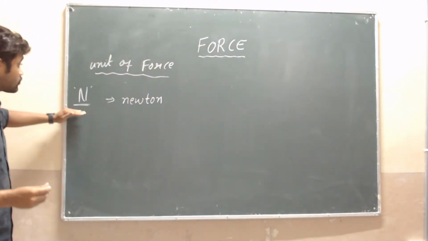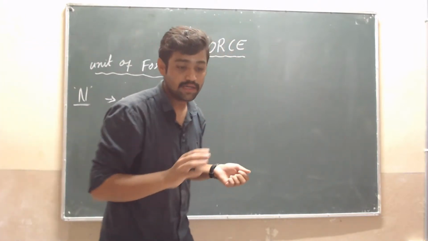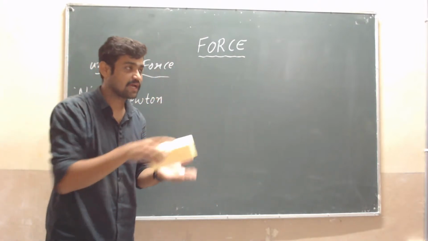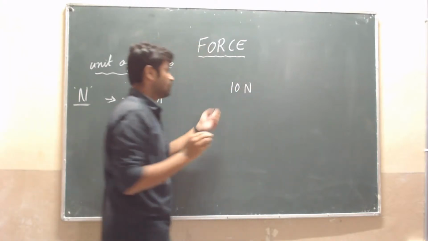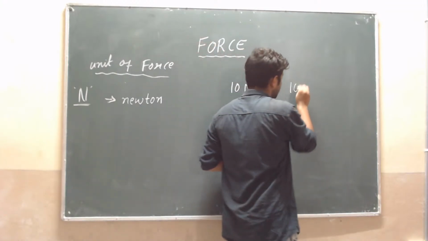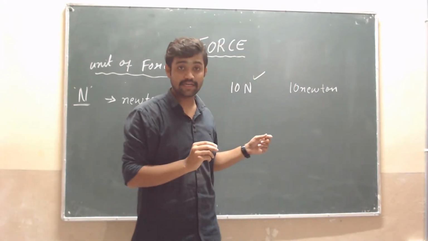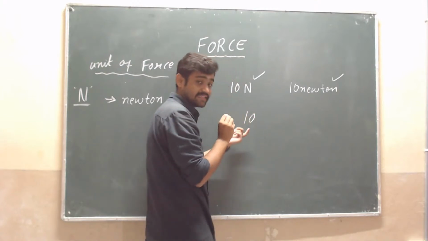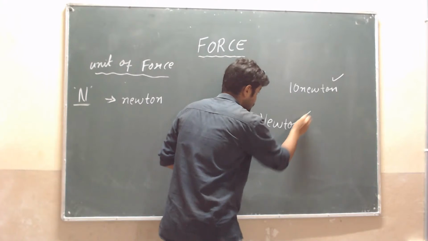Okay, we have to indicate. Suppose I am applying force on this object. Suppose I am applying 10 Newton. I can write it like this, which is correct. Otherwise, I can write 10 Newton in full. It is also correct. But don't write it with a capital Newton in the middle, this will be wrong.